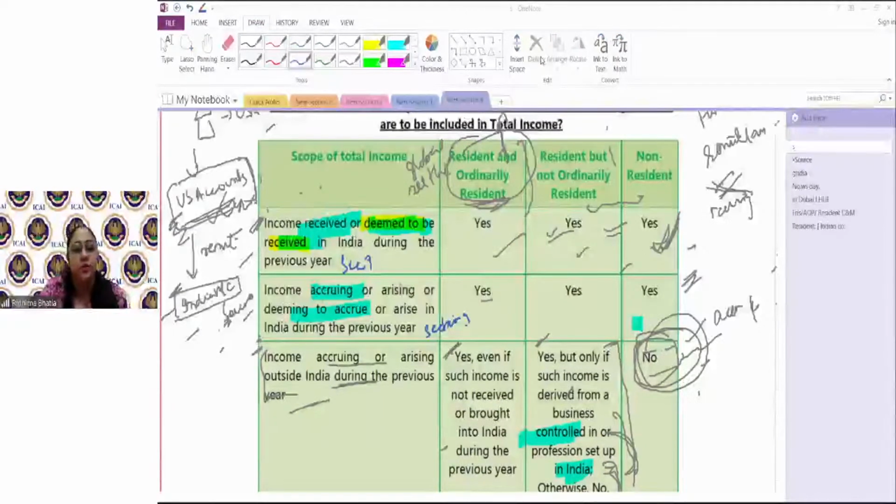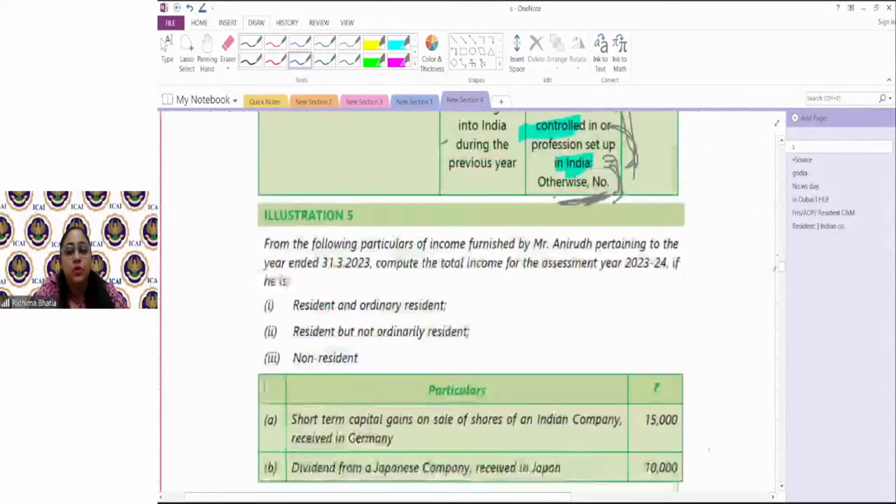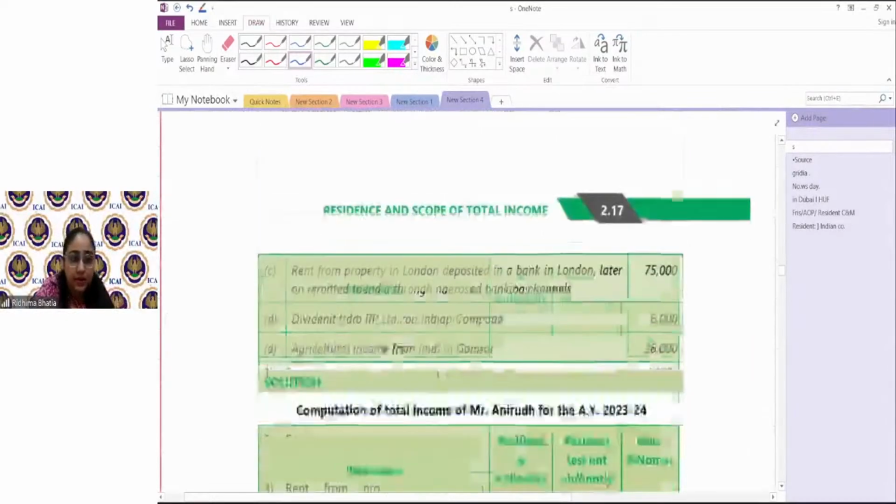Okay, perfect. So, first of all, we'll come to deemed to be received. Now, what do you mean by received? When at the first instance you are receiving it. So if you're receiving something in your foreign account and then you are transferring it to your Indian account, that would not be considered as received in India. Received मतलब first instance में आपको कहाँ मिल रहा है, right?